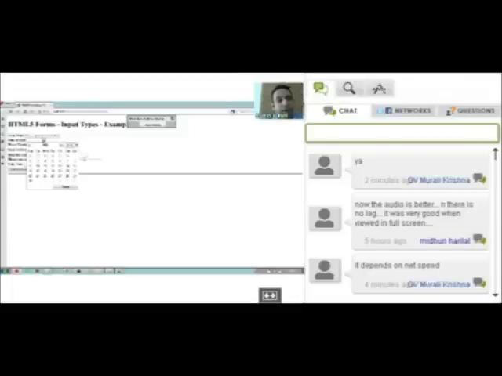But eventually, when you look at it, this is going to remove a lot of the code that you would ideally have to write. You simply said type equal to date, and look, it just popped up the whole date control for you.